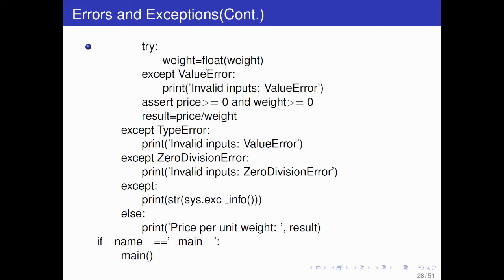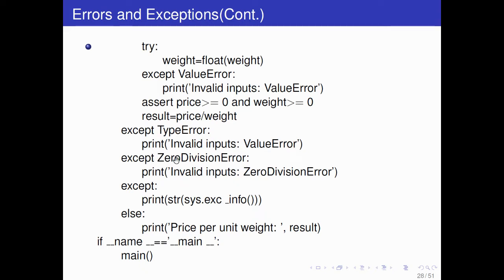Instead of giving an error exception, it will print this line. So you are asserting, checking whether price is greater than or equal to 0 and weight is greater than or equal to 0. The result is price upon weight, so you are dividing, you are finding price per unit weight. Okay, except type error: if a type error occurs here, you print this.